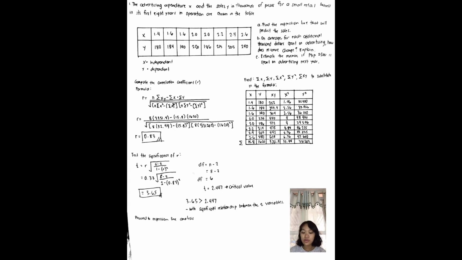The next thing that we are going to do is to test the significance of R using this formula right here. We will then substitute R and N to their corresponding variables, which equals 3.65. In comparing, we find that 3.65 is greater than 2.447, which is the critical value. So there is a significant relationship between the two variables.